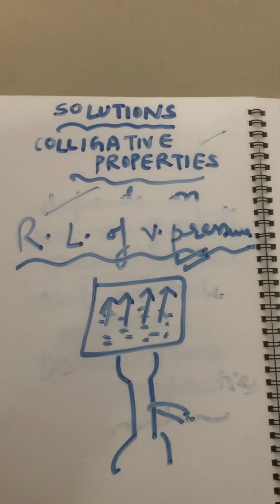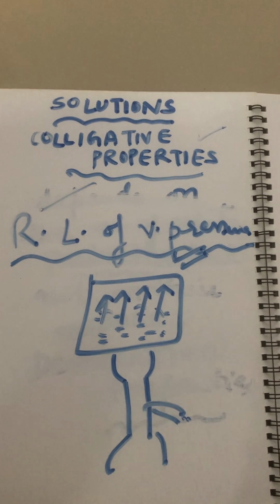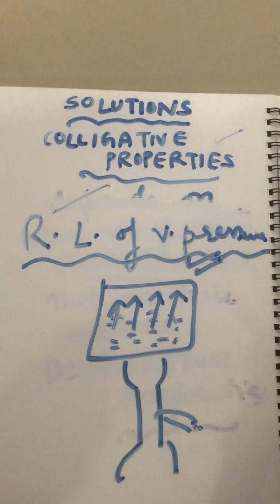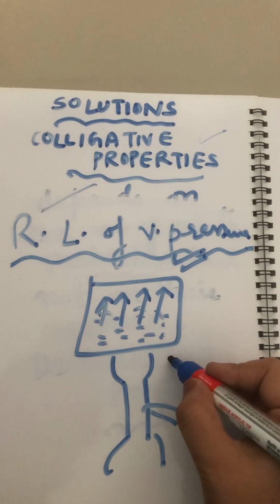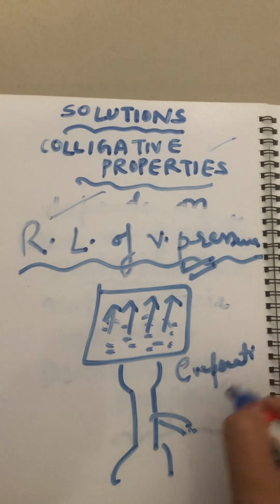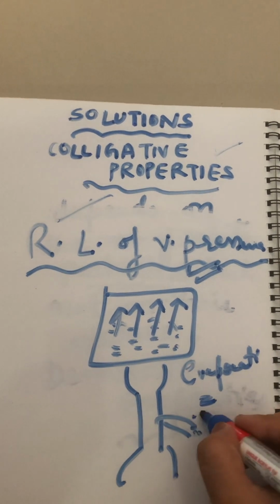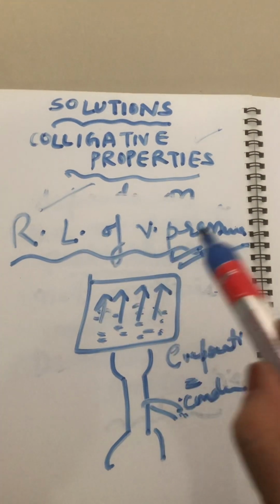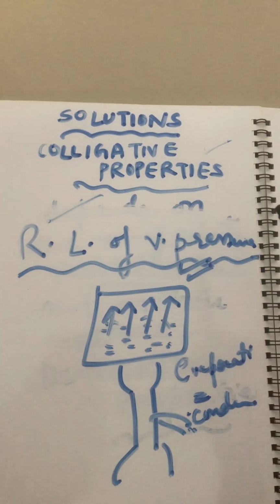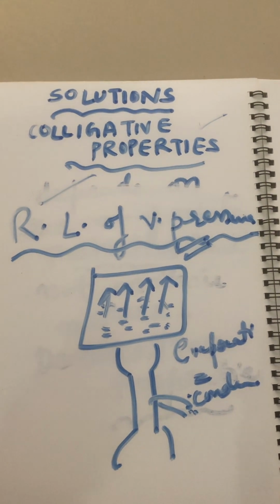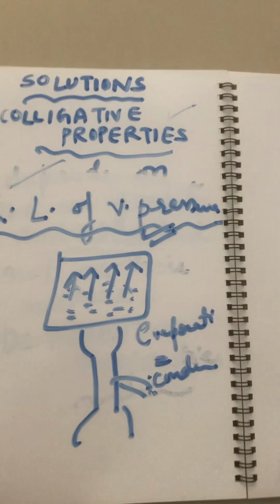At equilibrium, what is equilibrium? When the water is in a closed container at equilibrium, the rate of evaporation will be equal to the rate of condensation. So we have discussed what vapor pressure is. Vapor pressure means the pressure exerted by the vapors of a liquid at equilibrium.